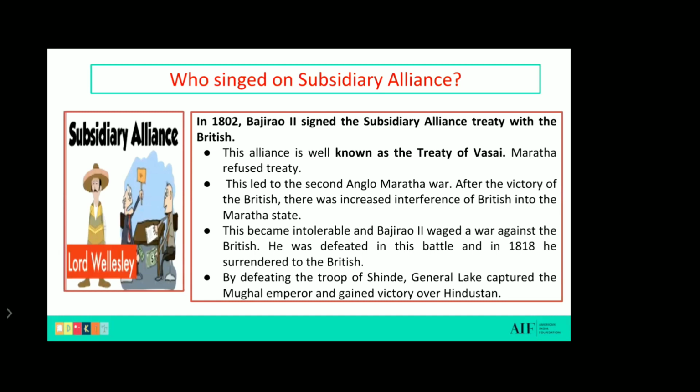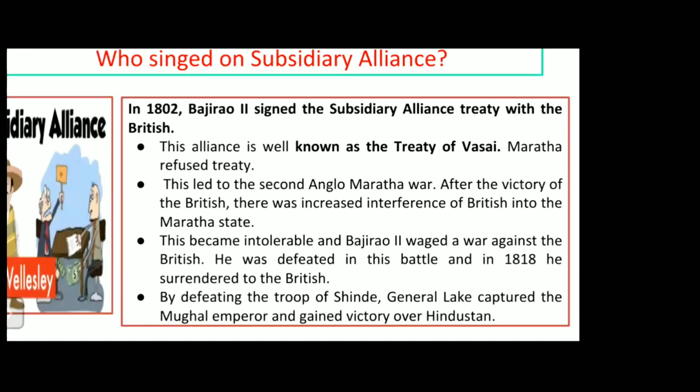And after the battle, they started more interference into the Maratha state. So Britishers started interfering more in the Maratha state. So here we can see that Britishers started coming into the Marathas.